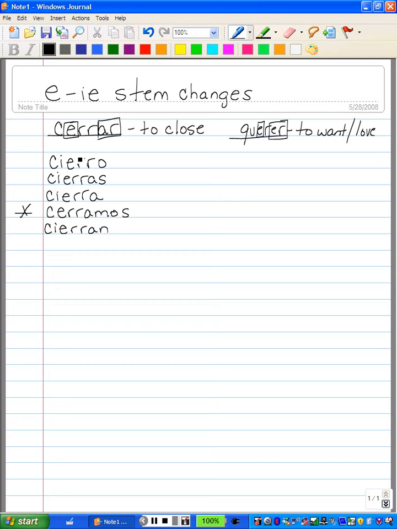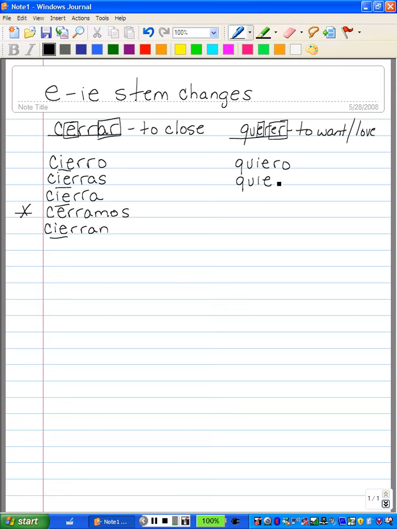So what we've done in all forms, except for the nosotros, is we've taken the E out and we've changed it to an IE. We're going to do the same thing with the verb querer. This is an ER verb, so we're going to put ER endings on it, but we're also going to take that E and change it to an IE. So that verb is going to be Q-U-I-E-R-O.